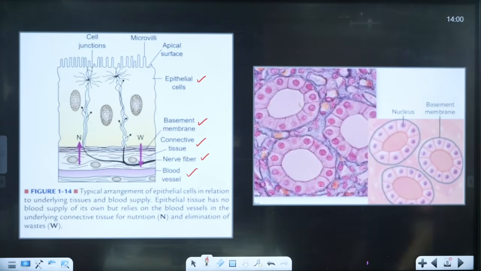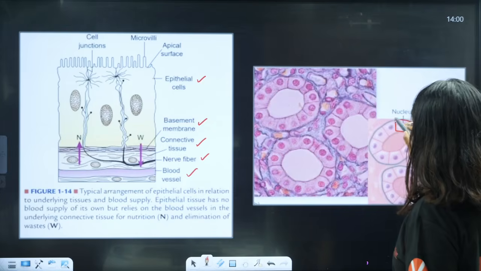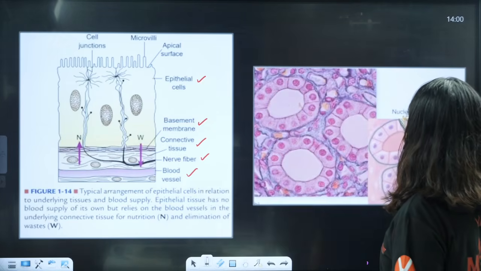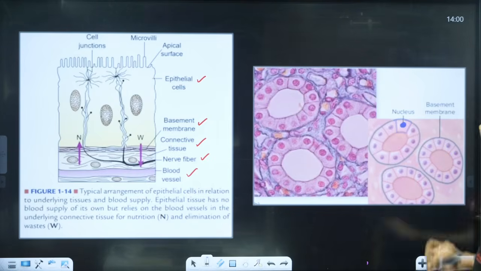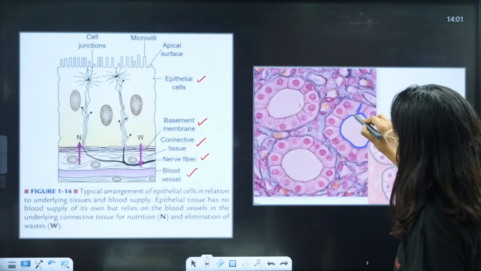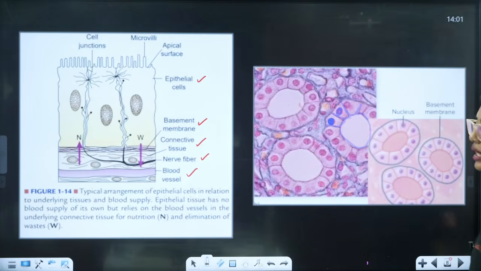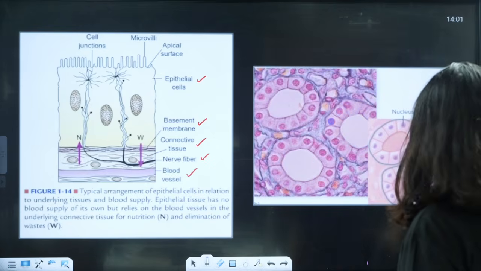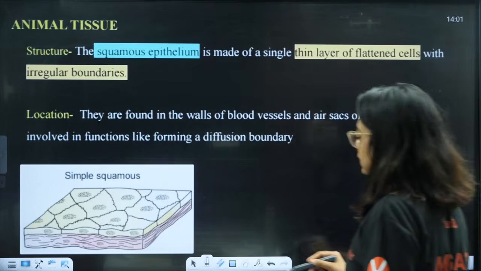Is this clear, like what I told? Here, students, if you see, you can see the cells like this. Cells are present like this. Right at the center, you can see the nucleus. Here also, can you see the cells are structured like this? Cells are present like this, and you have the nucleus in them. This is how the cells are going to look like.